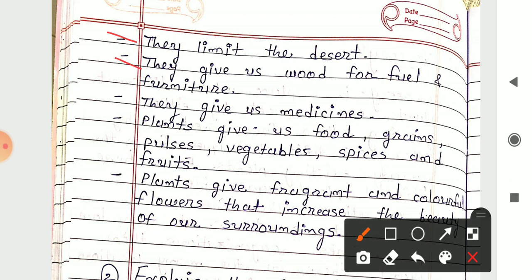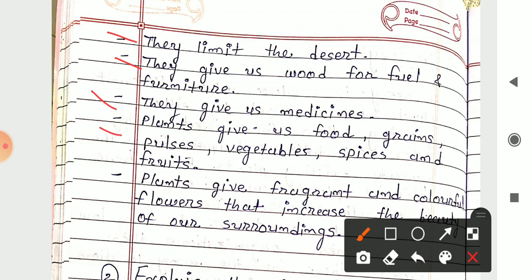As we had discussed, they give wood, and different kinds of trees, that is mango tree, neem tree, teak, deodar. So this kind of trees gives us wood from which we make furniture, and some of the people also use this wood as fuel. Next is they give us medicines. Trees like basil, tulsi, we use this kind of trees as medicines. So it is also one use of these trees.